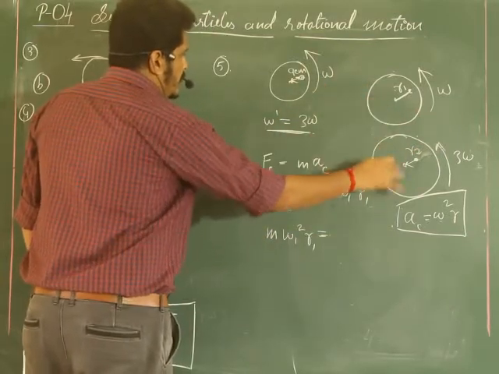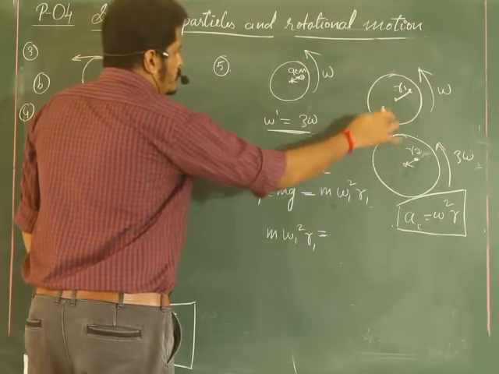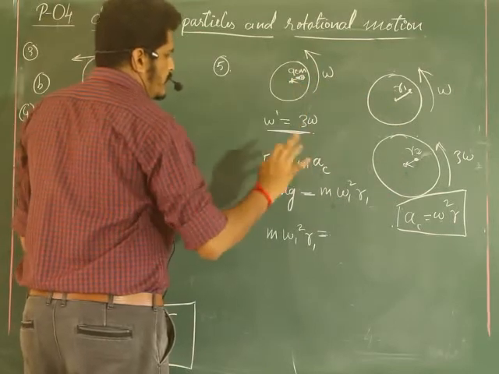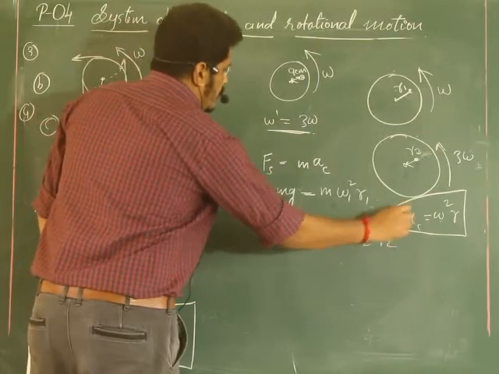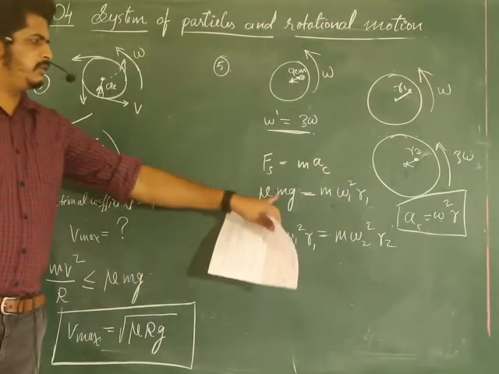Initially and finally the frictional force on the coin is one and the same, right? That is why m omega2 square r2 should be equivalent, because they are equivalent to the frictional force.